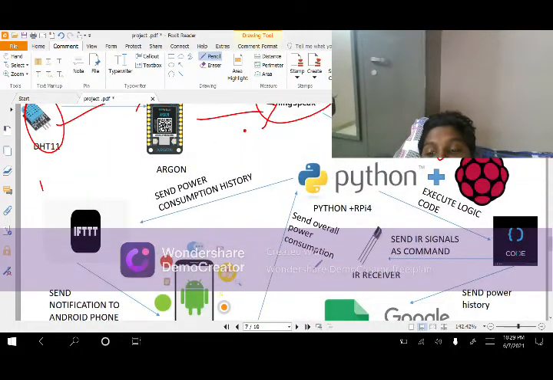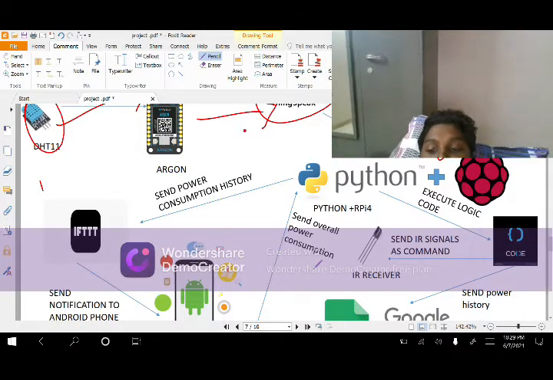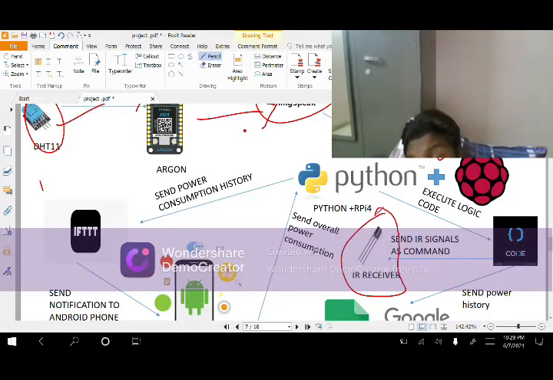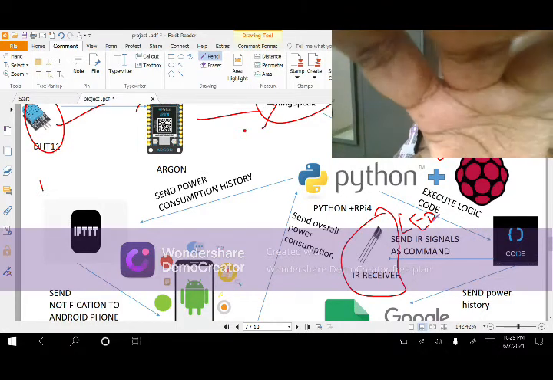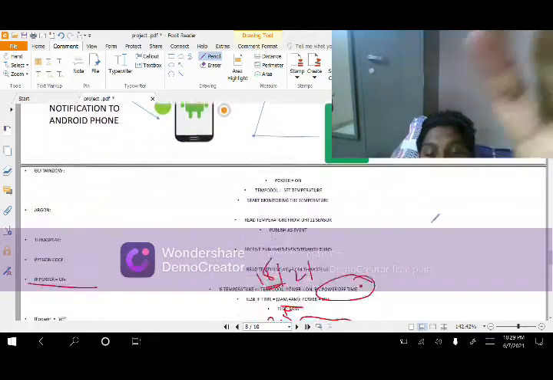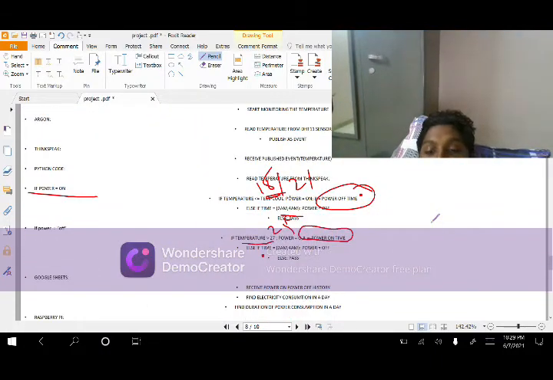And once this is done, instead of IR signals, I couldn't manage to get an IR receiver due to some personal reasons. Instead I used an LED to make this work. So when power is equal to on, the LED will turn on. When power is equal to off, the LED will turn off. And all this power history, I had written the power on and power off time history.